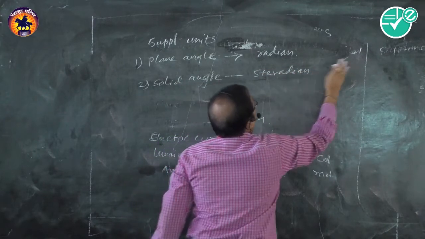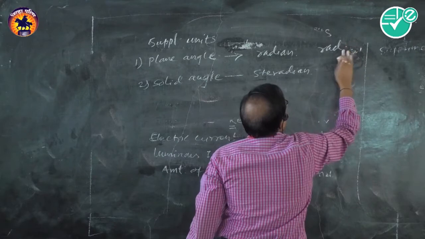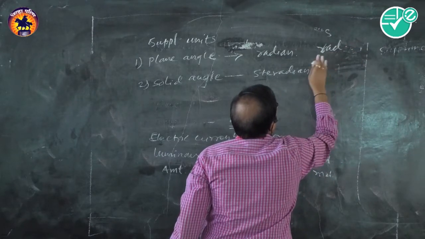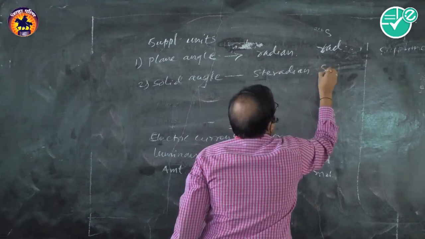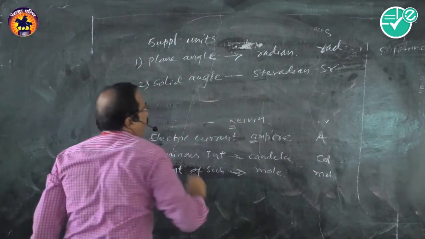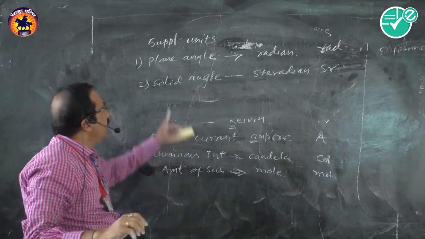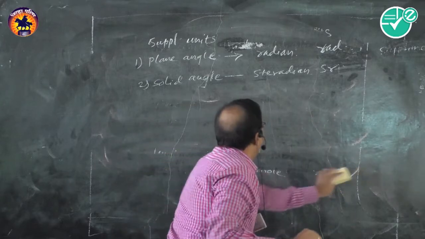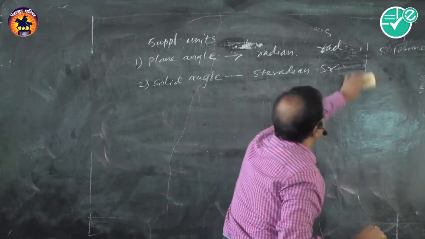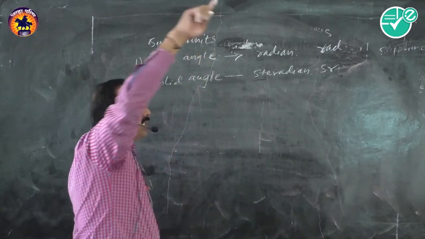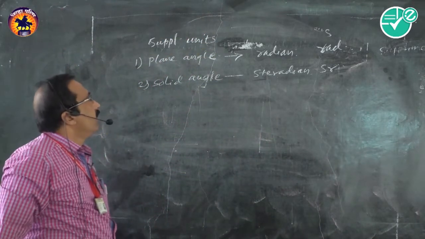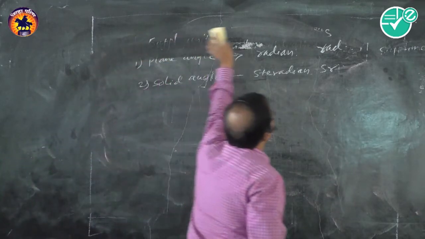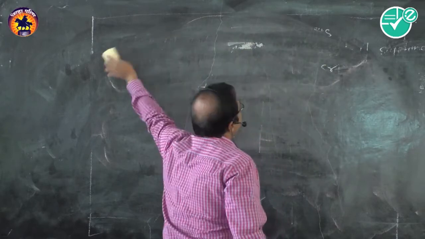The symbols are rad, don't use the capital letter here, small letters only, and sr. So these are the 2 supplementary quantities. 7 fundamental quantities, 2 supplementary quantities, and a large number of derived quantities, derived units. All these units together form the SI unit system, isn't it? So this is known to you. It is just a revision.